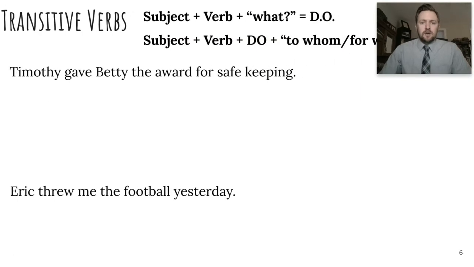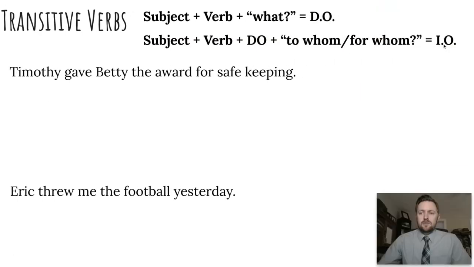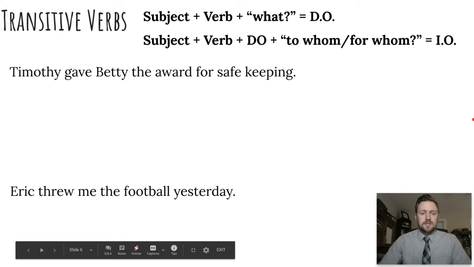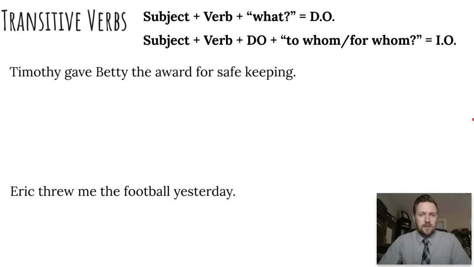Let's look at some examples now of indirect objects. If a sentence has a direct object, then it might have an indirect object. It's not a requirement, but it might be there. If you have a direct object, you can go ahead and check for an indirect object. And remember, both of these, direct objects and indirect objects, these two complements are only with transitive verbs. Okay, they're only action verbs that actually do have a direct object. And if there's a direct object, maybe there's an indirect object.